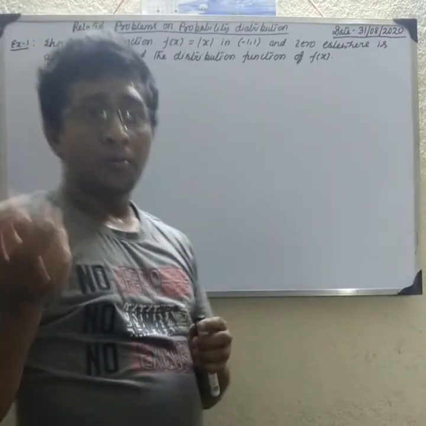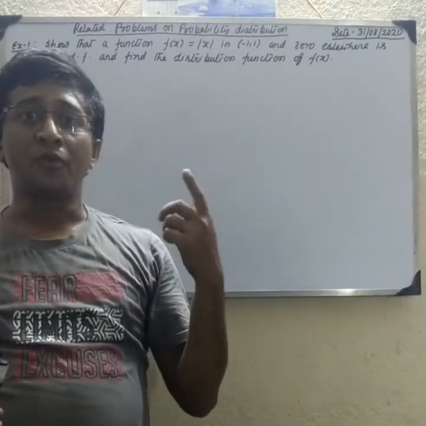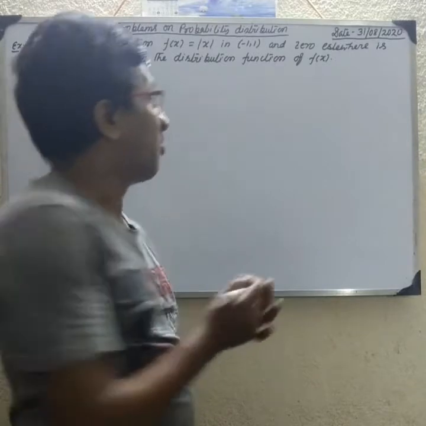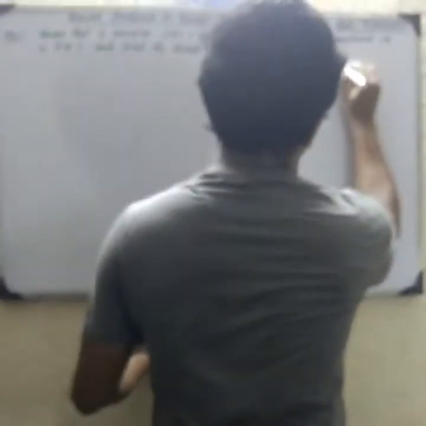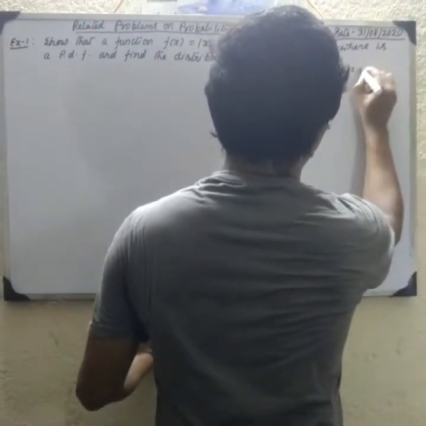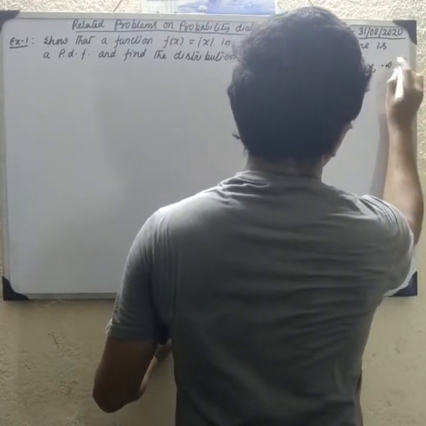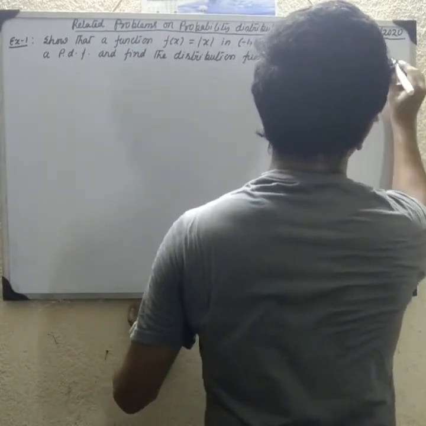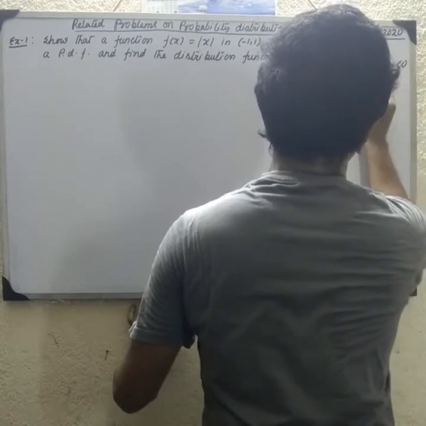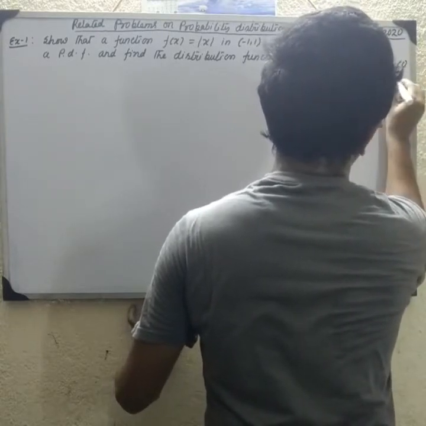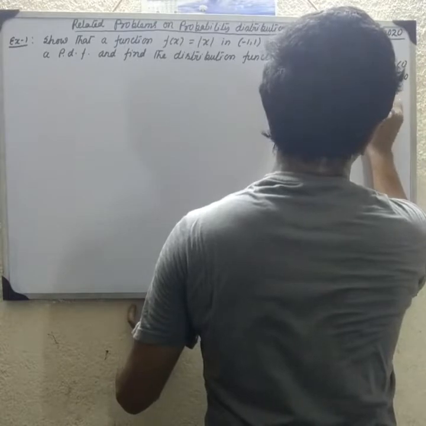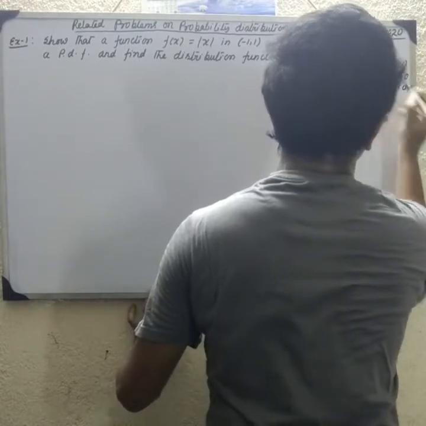Before this, we need to know the modulus function, mod of x. Mod of x equals minus x when x is less than 0, equals x when x is greater than 0, and equals 0 when x equals 0.